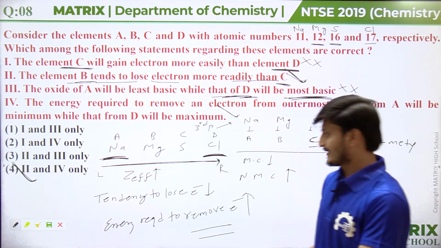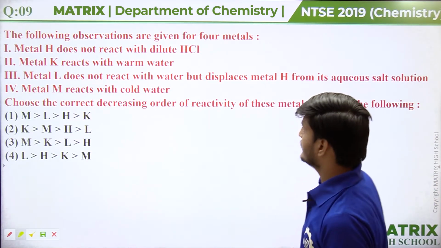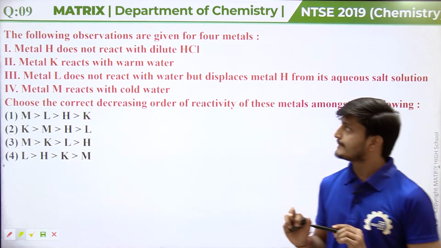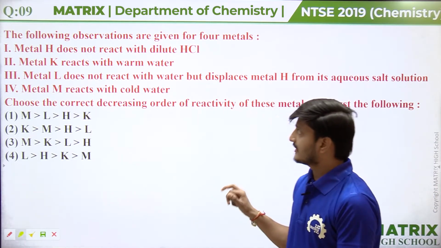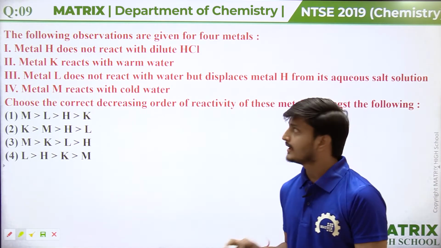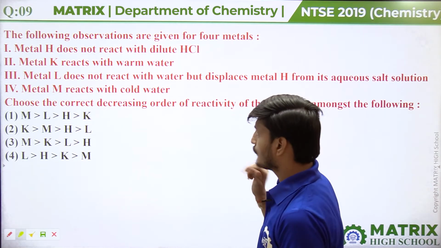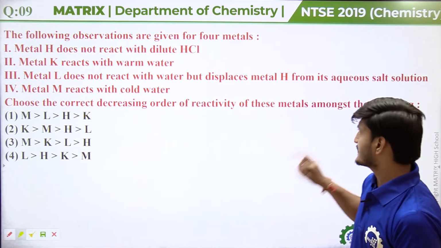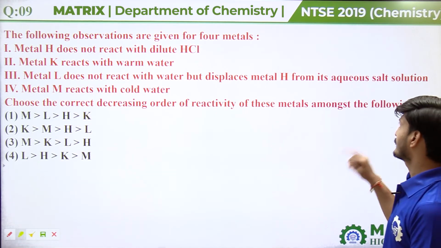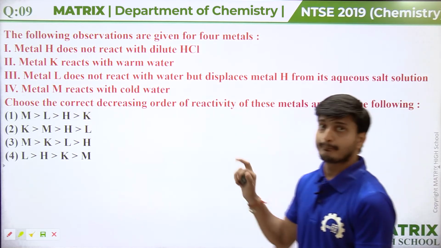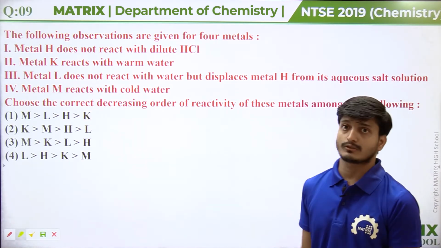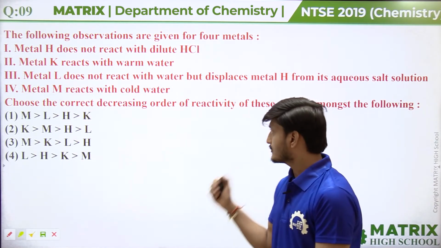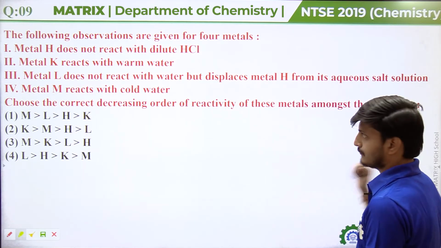Okay, now coming to the next question. The following observations are given for 4 metals. Metal H does not react with dilute HCl. Metal K reacts with warm water. Metal L does not react with water but displaces metal H from its aqueous salt solution. Metal M reacts with cold water. Choose the correct decreasing order of reactivity of these metals amongst the following.